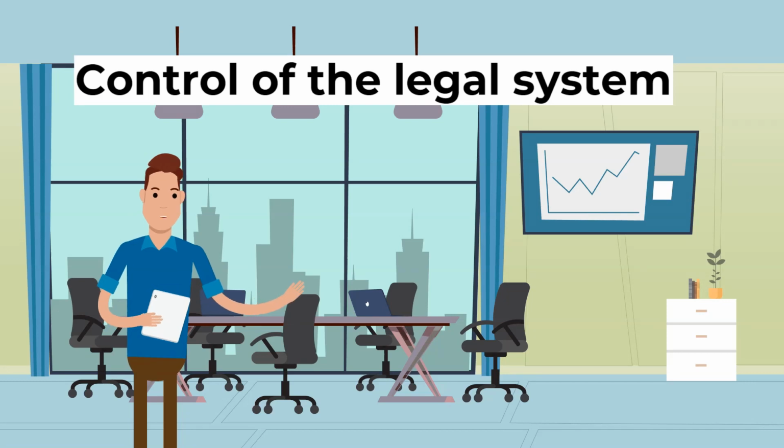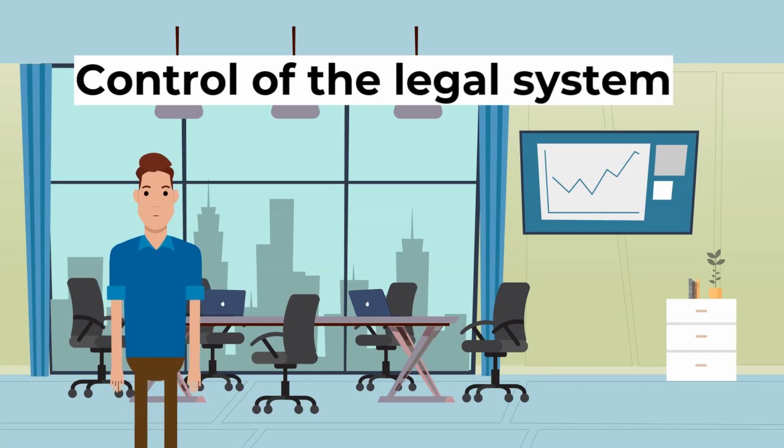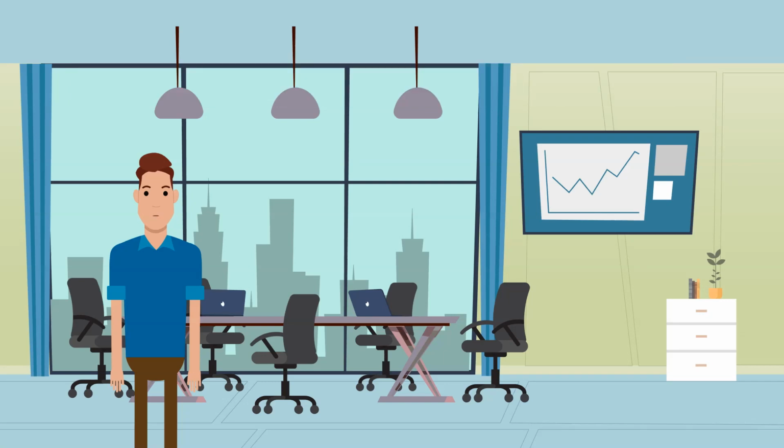Secondly, control of the legal system. All judges had to swear an oath of loyalty to the Führer, and all lawyers had to join the Nazi Lawyers Association. It was made harder to defend people placed on trial for suspected crimes, and the death penalty was used much more widely than before.